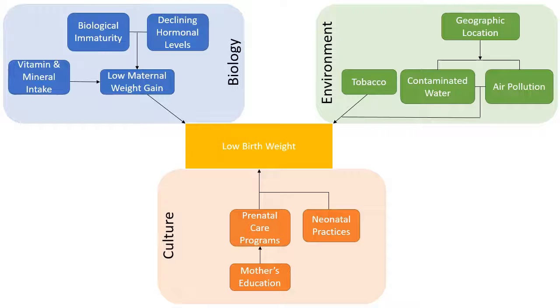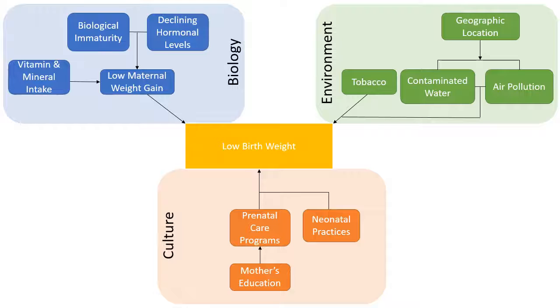On the other end, around the age of 40, menopause may start to kick in. This will be associated with a decrease in hormone levels needed to complete a healthy pregnancy. An adequate supply of nutrients is required for a fetus to grow and develop. Vitamins and minerals are an essential part of this. Both age and vitamin or mineral intake will in turn affect the weight of the mother as well. Low weight gain by the mother is indicative that health problems might arise in newborns. The mother must sustain herself as well as the child she carries.